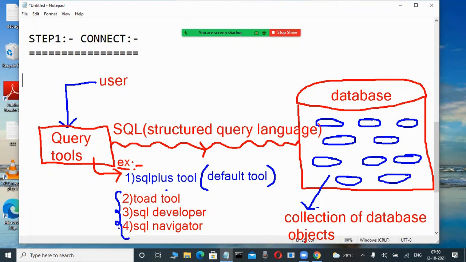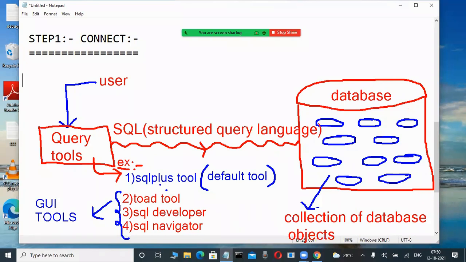Those are GUI tools, graphical user interface tools. But when you install the Oracle software, only one tool is available. What is the tool? The SQL Plus tool. Learners or experienced persons working in database administration also work with the SQL Plus tool. But whenever anybody is debugging some PL/SQL concepts, they use GUI tools. But we are learners, we want to learn in a very easy way, so we learn through the SQL Plus tool.